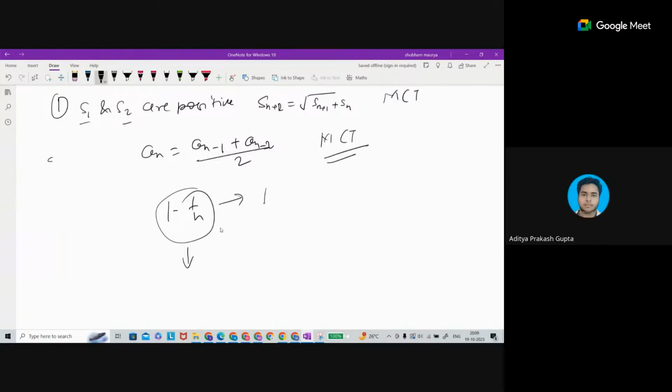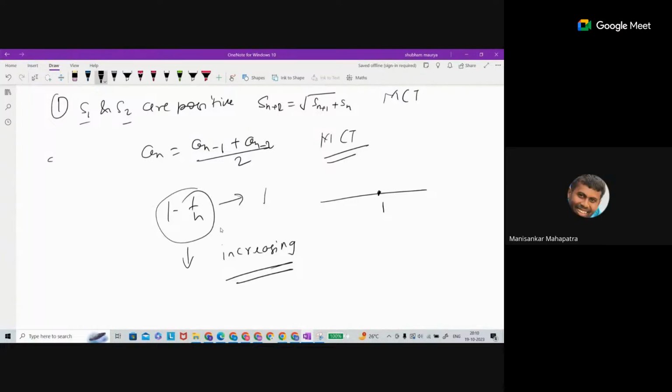It's an increasing sequence, because 1 by n is going to 0. If you show it on the number line, suppose here is 1, where will the terms lie, left side or right side?